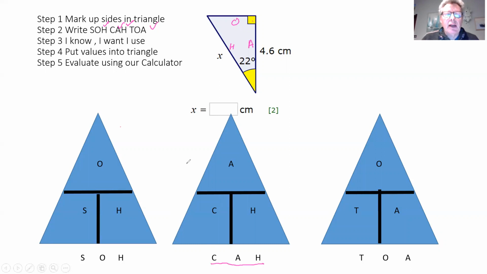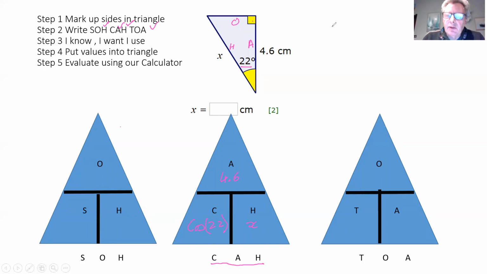Let's substitute the values, put them into the triangle. So because there's 22 here, we're going to put cos 22 there. H is x, and we're going to have 4.6. Now this time you'll notice that it's a value at the bottom that we're after. So to evaluate the value at the bottom of the triangle, we do that one divided by that one.